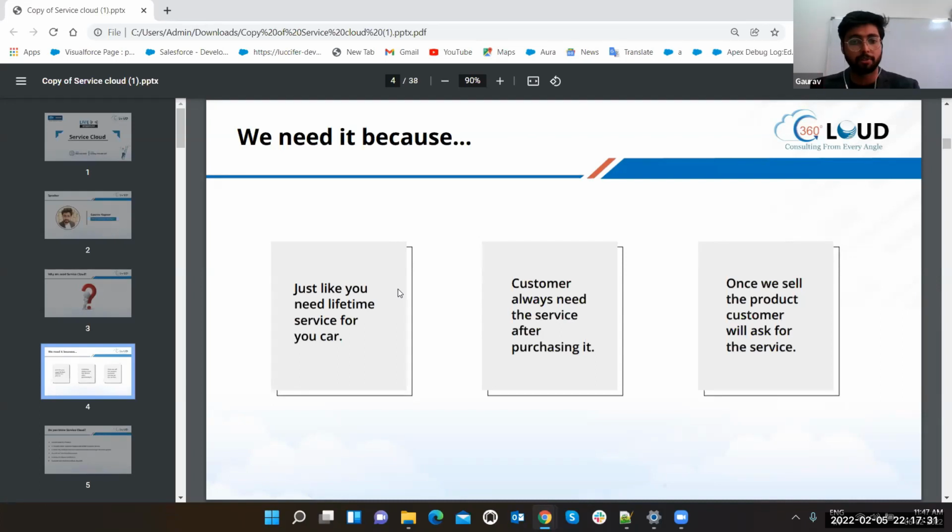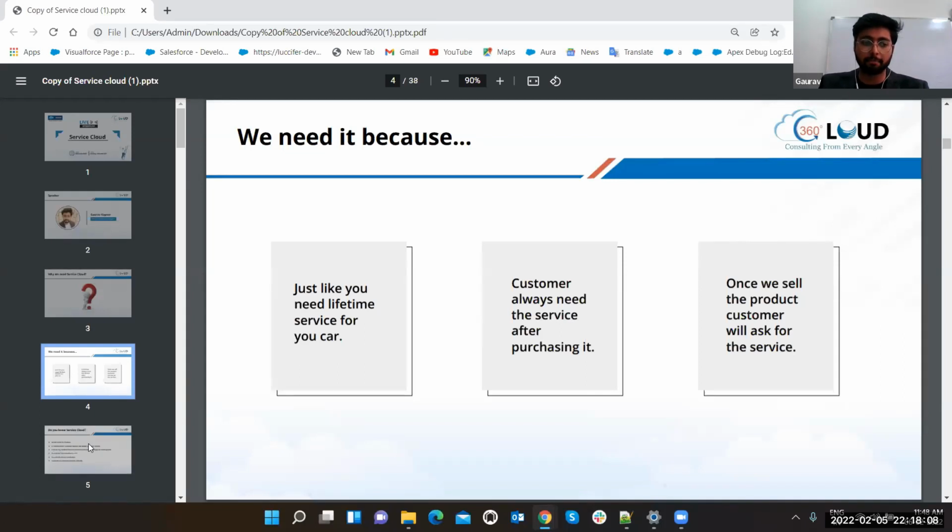Like just after Sales Cloud, some guys were asking questions to Ms. Khyati and Mr. Anand. So that is the service which they are providing, right? Once we sell the product, the customer will ask for service. So that's why we need service. After we are selling anything through Sales Cloud, you have to provide the service. Now that doesn't mean if you bought anything to eat and you have eaten it and after that you are asking for the service, that is a negative case. But yes, you need a service after selling a product.